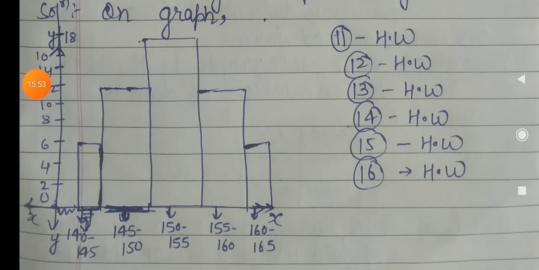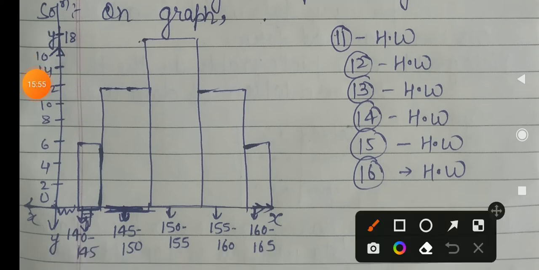Here keep a difference of 5 in the height. 140 to 145 is given, and 145 to 150 is there, so the total difference is 5. Here is 140, here is 145, here 145 to 150, here 150 to 155, here 155 to 160, and here 160 to 165.